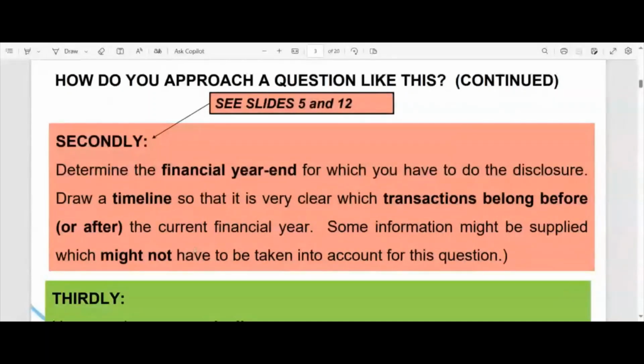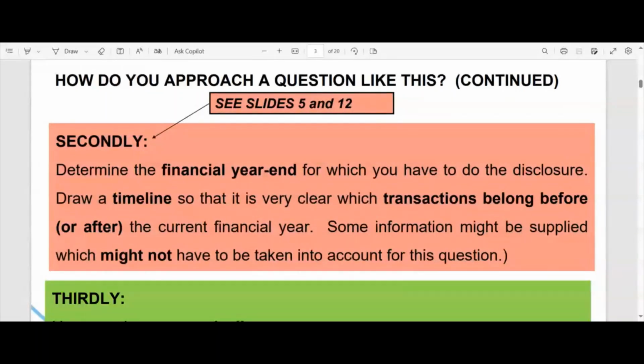And then it might also, especially when it comes to certain types of questions, be a good idea to draw a timeline. A timeline is simply to draw a straight line, and on the left hand side you've got the first day of the year, and on the right hand side you've got the last day of the year. And then you carry on with that line after the last day of the year for any event that might take place subsequent to the financial year end, but which relate to this year.